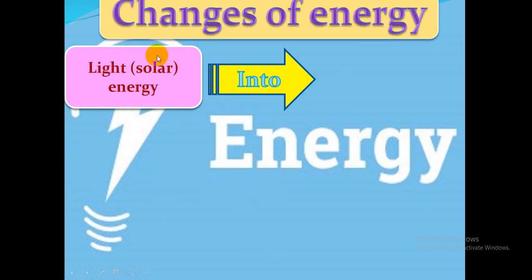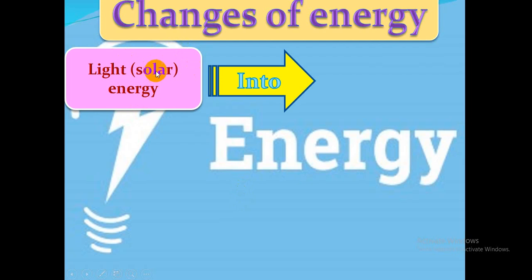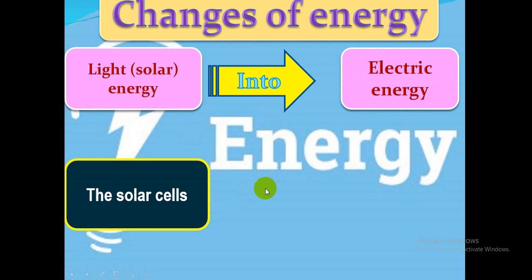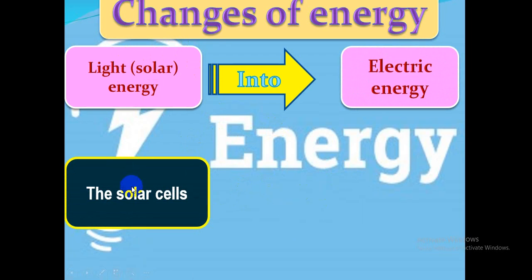Another change from light energy or solar energy. When I say solar, it is the sun. Light or solar energy into electric energy, like the solar cells.